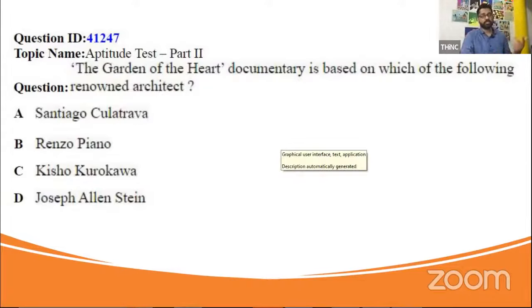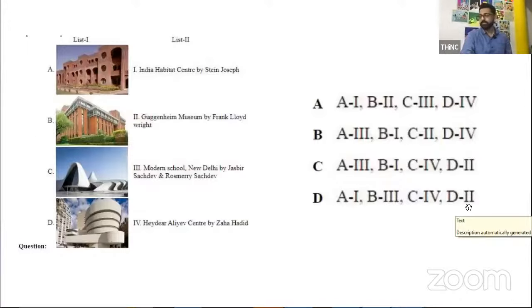Santiago Calatrava, Renzo Piano, all famous architects. Please go through them. Please go through them also. Okay. So yes, I think we have come almost to the second last question.